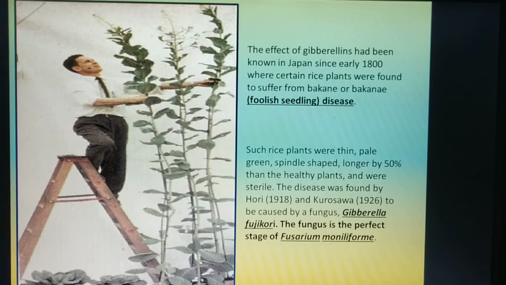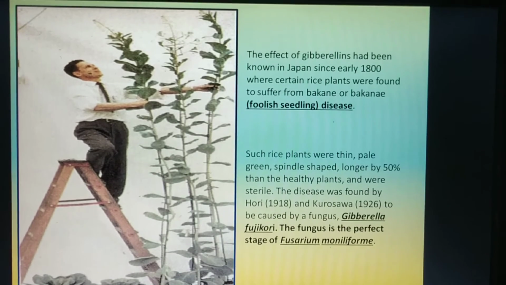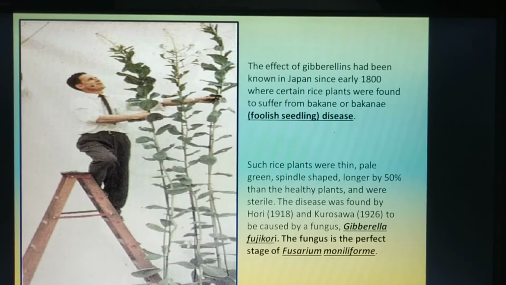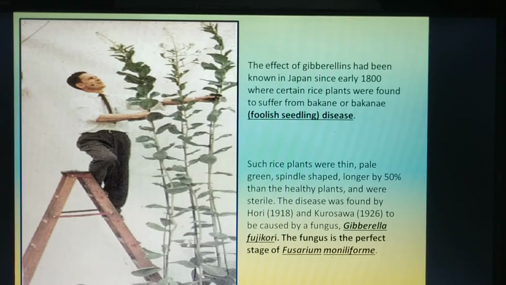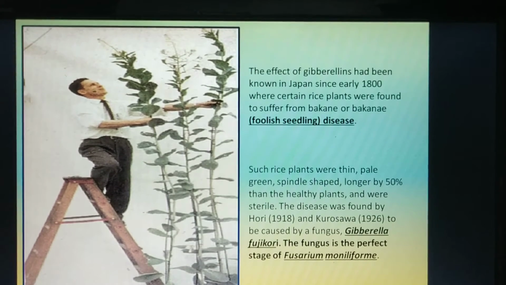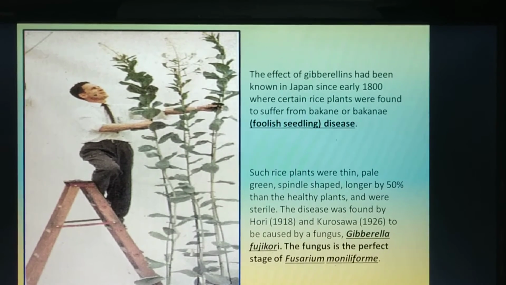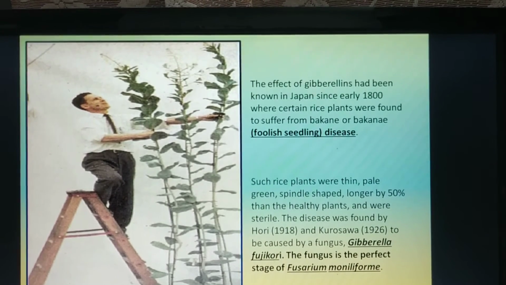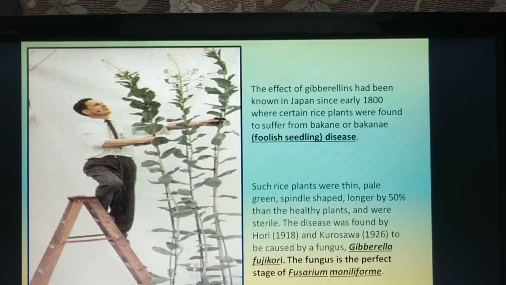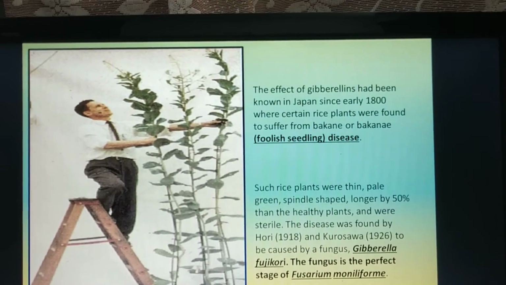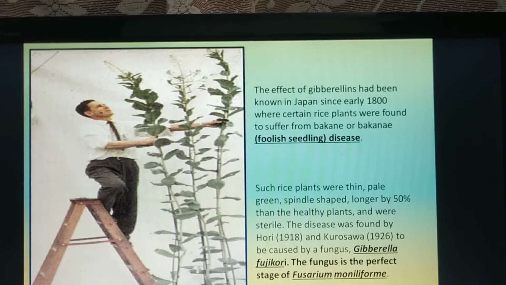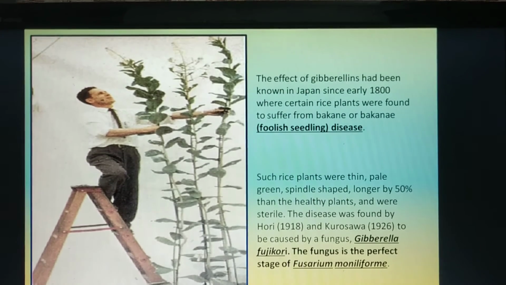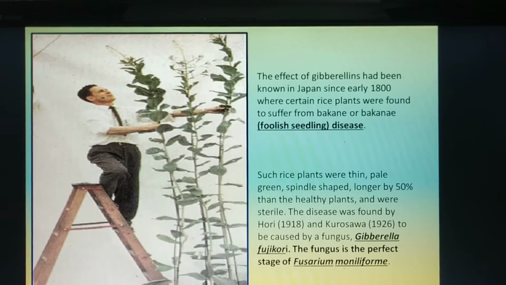So the first inroads into understanding of GAs were developments from the plant pathology fields, where this particular observation was referred to as the bakanae or the foolish seedling disease in rice. And it was in 1926 that a Japanese scientist, Kurosawa, identified that this foolish seedling disease was caused by a fungus known as Gibberella fujikuroi. And the fungus is the perfect stage of Fusarium moniliforme.